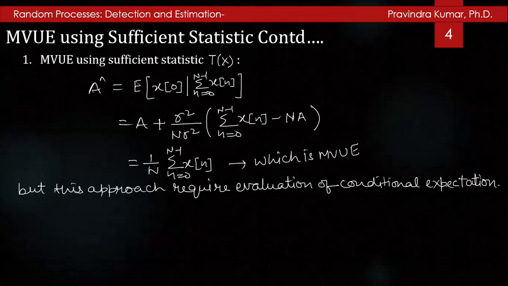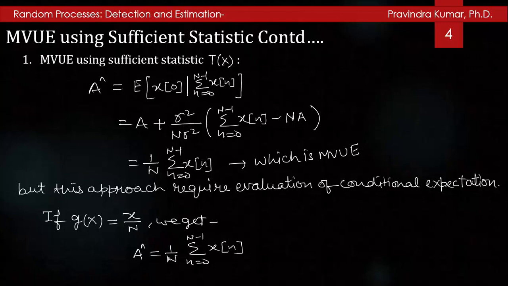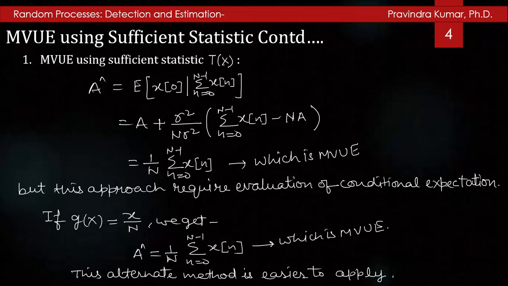This approach requires evaluation of the conditional expected value. If we consider g(x) equal to x/N, then we will get Â equal to 1/N times the summation n=0 to N-1 of x[n]. Then this is the estimated value of A, and this is the minimum variance unbiased estimate of A. This alternate method is easier to apply.